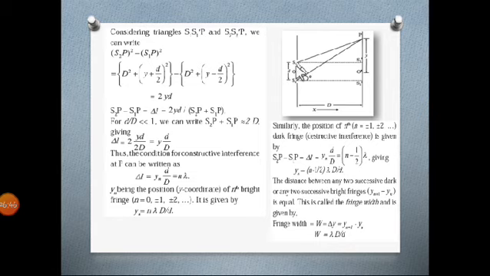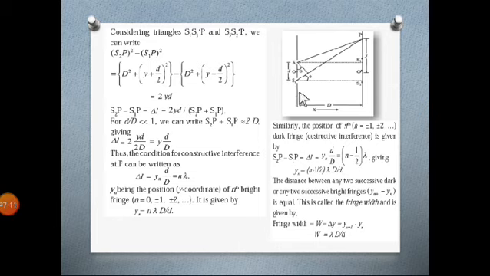By using the first triangle S1 S1 dash P, you can get the value for S1P. How are you getting this value? By the Pythagoras theorem itself. That will be S1 S1 dash square plus S1 dash P square. So you are getting the value for S1P. What will be S2P then?